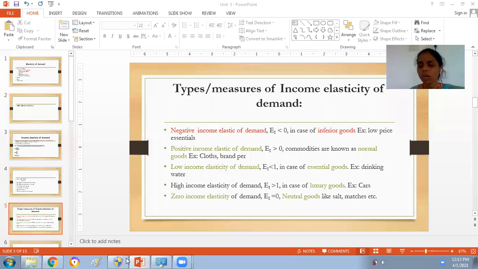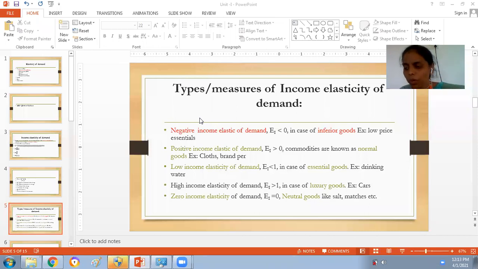In some cases, it might be negative. In some cases, it might be positive. In some other cases, it might be 0. Depending upon these characteristics, the goods are classified.